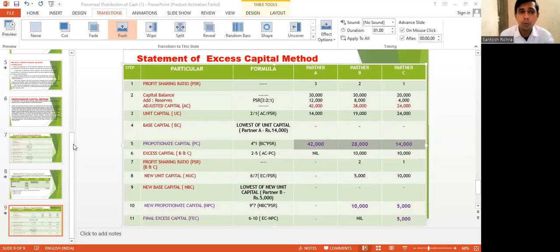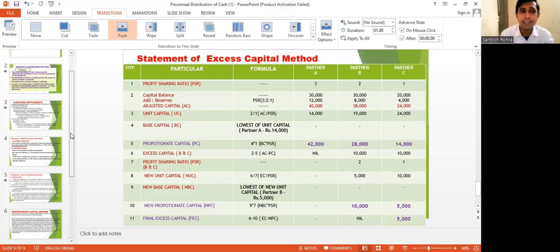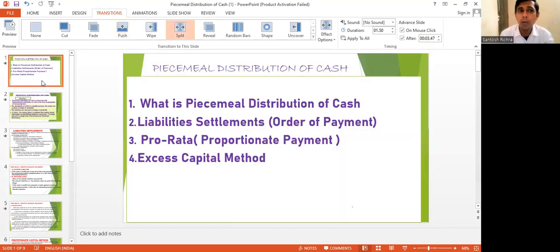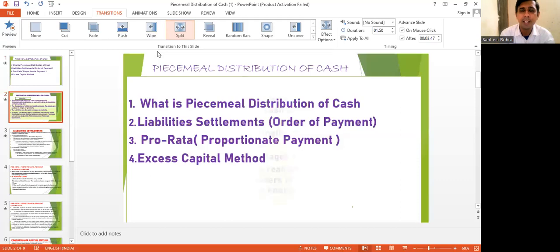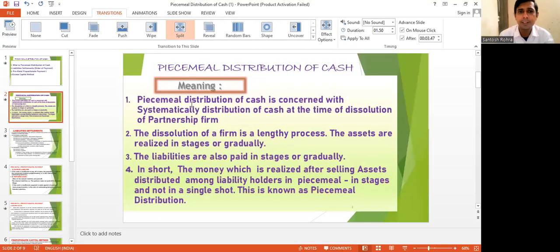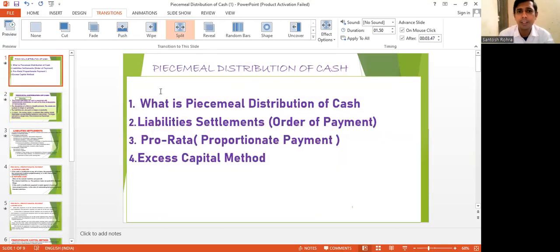So, student, today's session we have concluded. Before concluding the session, I want to overview what we have discussed today. Point number one, we have discussed piecemeal distribution, the meaning of piecemeal distribution.